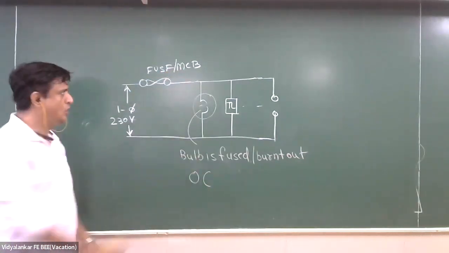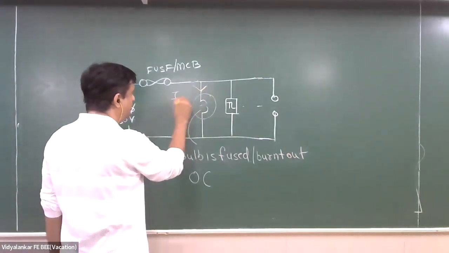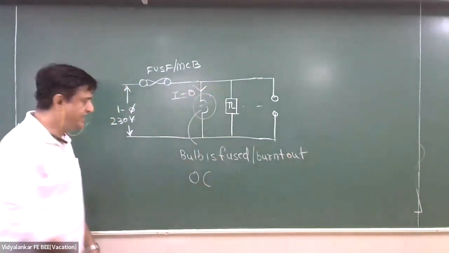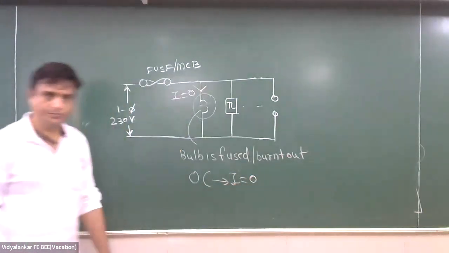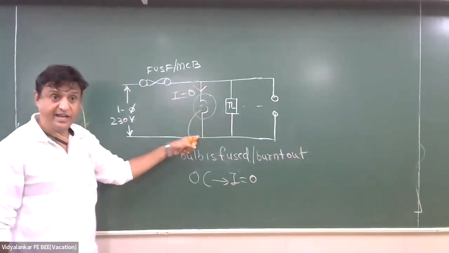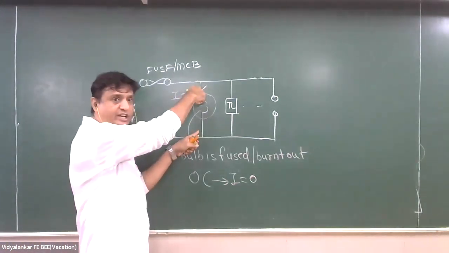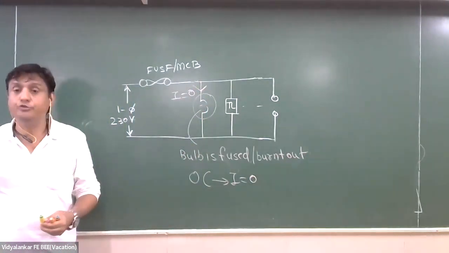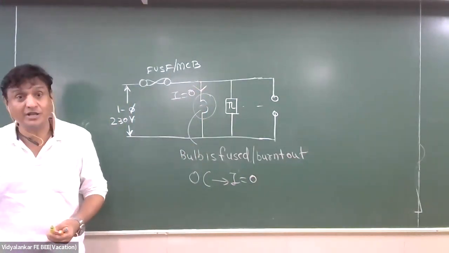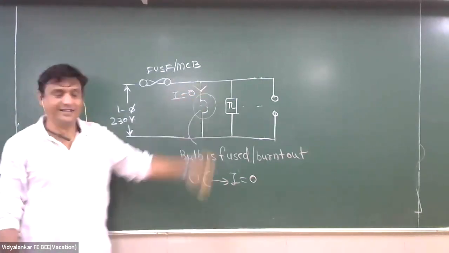There is no current. What will be the current here? 0. So in case of open circuit, what is current? 0. But voltage will be there. If you connect a voltmeter here, you will see voltage. You should take care. Even when you are taking out the fused bulb, you may get a shock because there is a voltage.